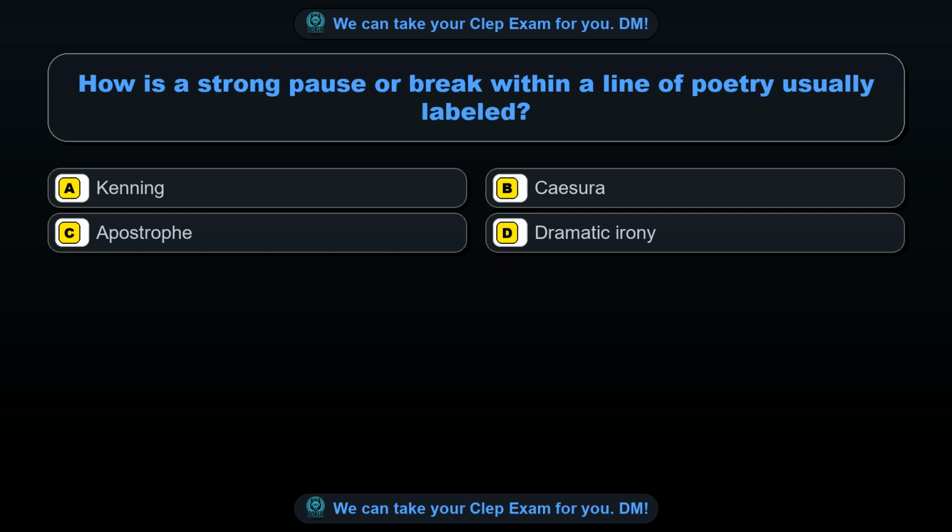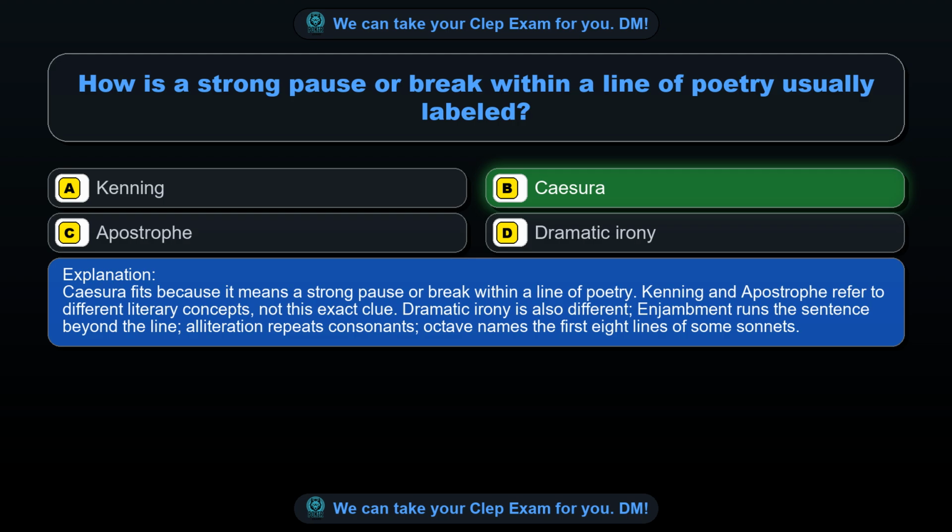Question 39. How is a strong pause or break within a line of poetry usually labeled? Option A. Kenning. Option B. Caesura. Option C. Apostrophe. Option D. Dramatic irony. The correct answer is option B. Caesura. Caesura fits because it means a strong pause or break within a line of poetry. Kenning and apostrophe refer to different literary concepts, not this exact clue. Dramatic irony is also different, enjambment runs the sentence beyond the line, alliteration repeats consonants, octave names the first 8 lines of some sonnets.